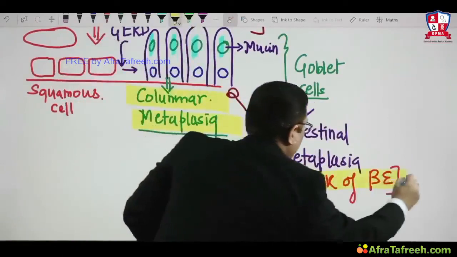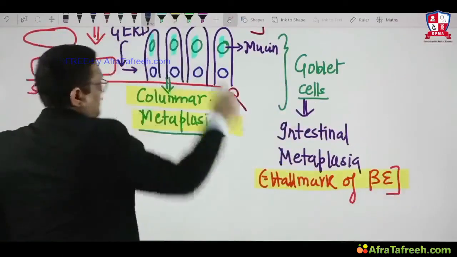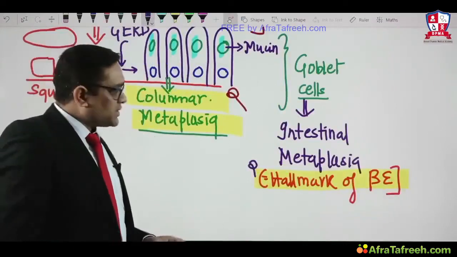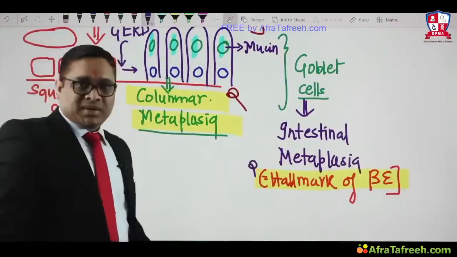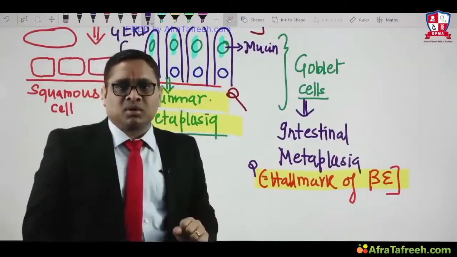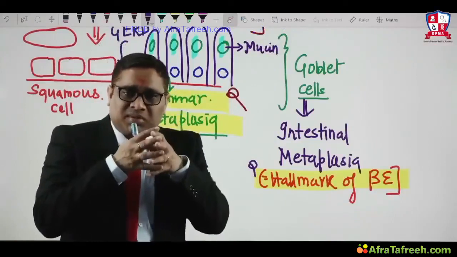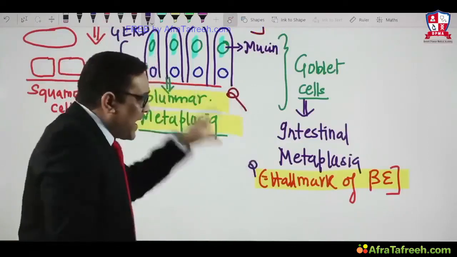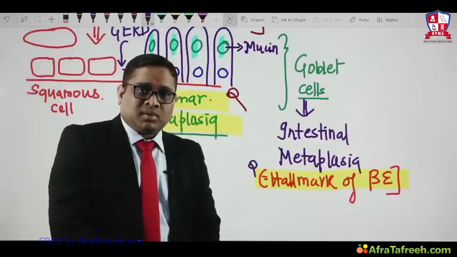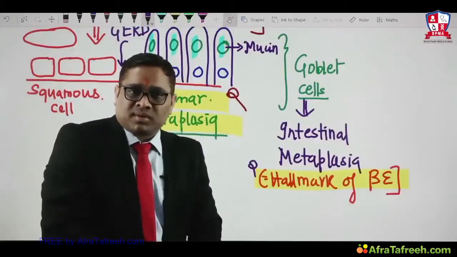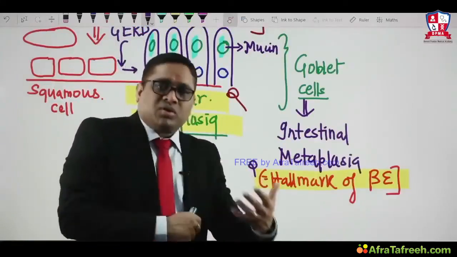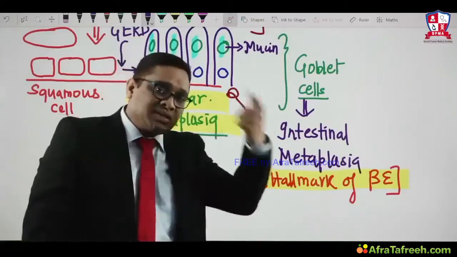Another important and frequently asked question in exam. Hallmark of Barrett's esophagus is intestinal metaplasia. What does that mean? Goblet cells are seen. So the question comes to our mind, how we are going to discriminate this goblet cell of the Barrett's esophagus from the normal goblet cells of the intestine? That was the AIIMS question previous year.